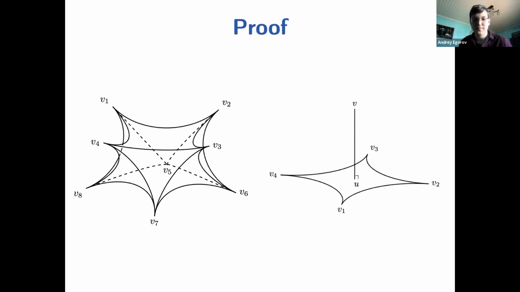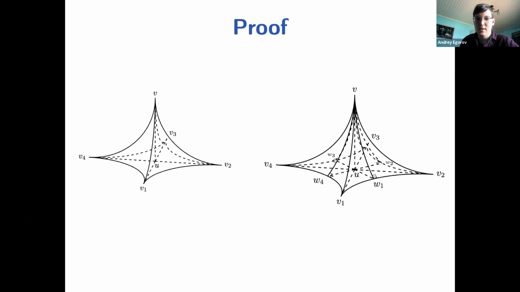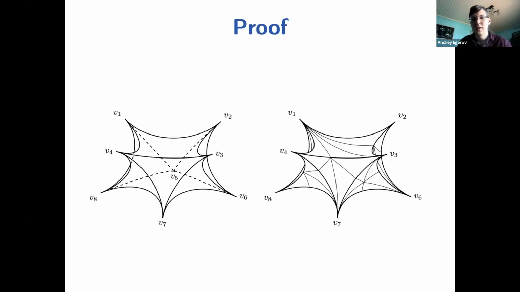Then we consider a face of the polyhedron and the projection of this fixed vertex onto this face. We obtain the point U. And as in the picture on the right, we project this point U onto the edges of the considered face. We obtain these tetrahedra. And we do the same thing for all vertices of the polyhedron, and we obtain the decomposition as in the picture on the right.